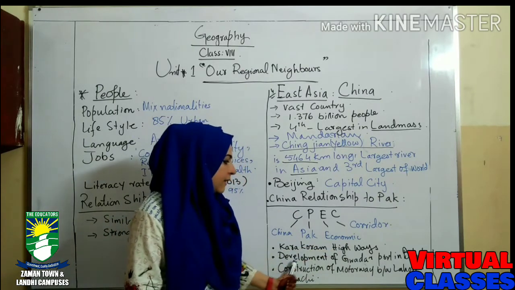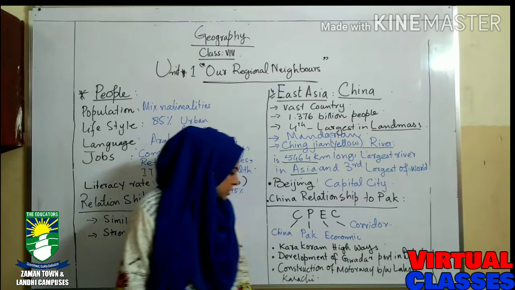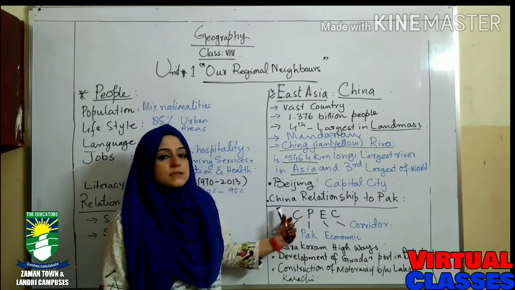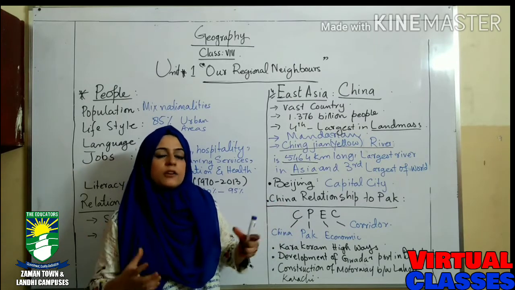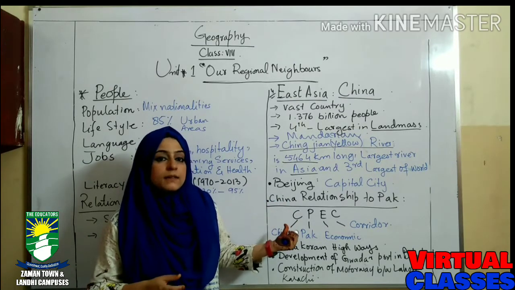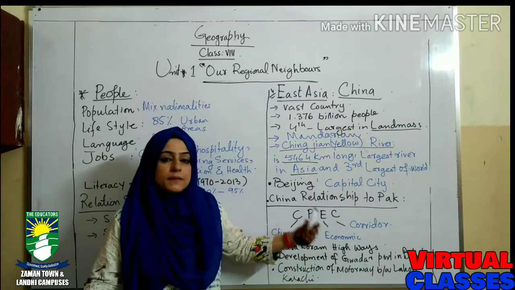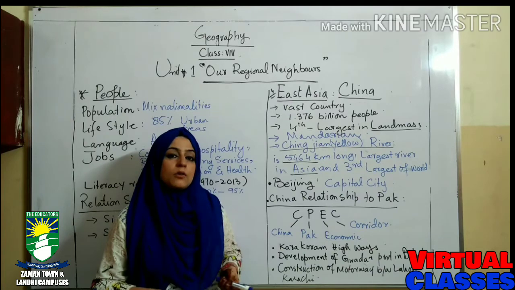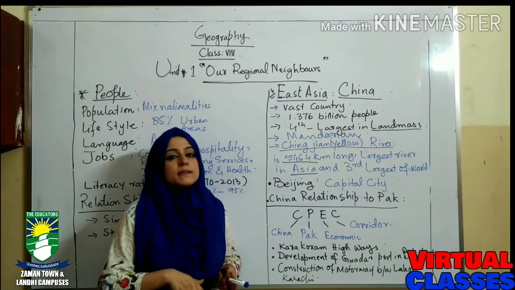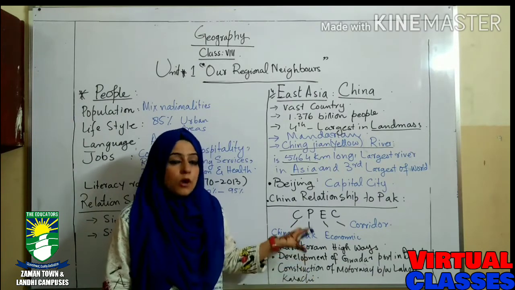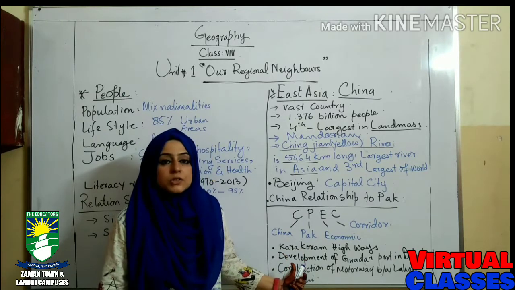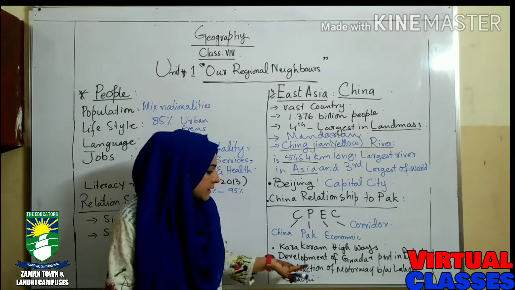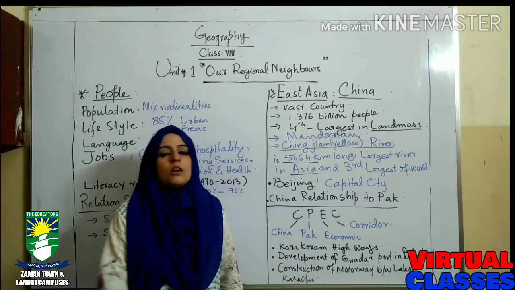Karakoram highway, development of Gwadar port in Balochistan, construction of motorway between Lahore and Karachi. So CPEC has different kinds of projects involved in this economic corridor. This corridor is basically a composition of different projects where these two countries help each other; China supports Pakistan basically in these three projects: the construction of the Karakoram highway, development of Gwadar port in Balochistan, and construction of the motorway between Lahore and